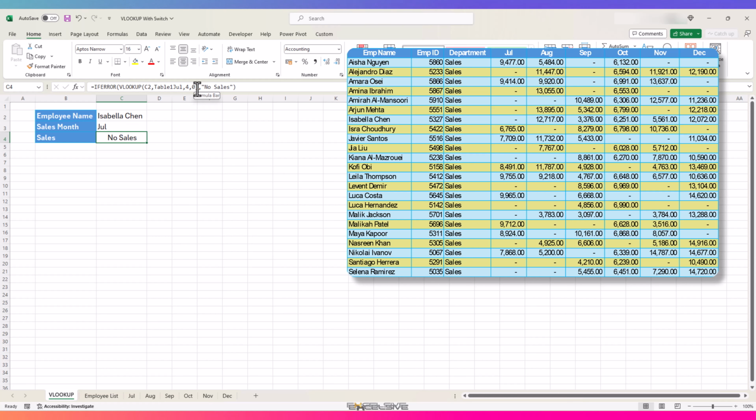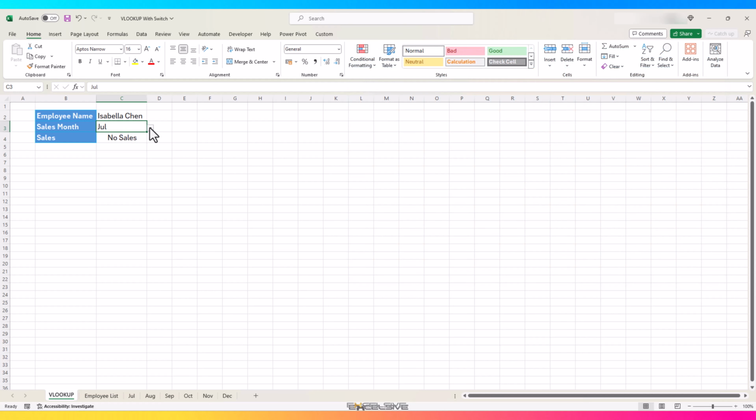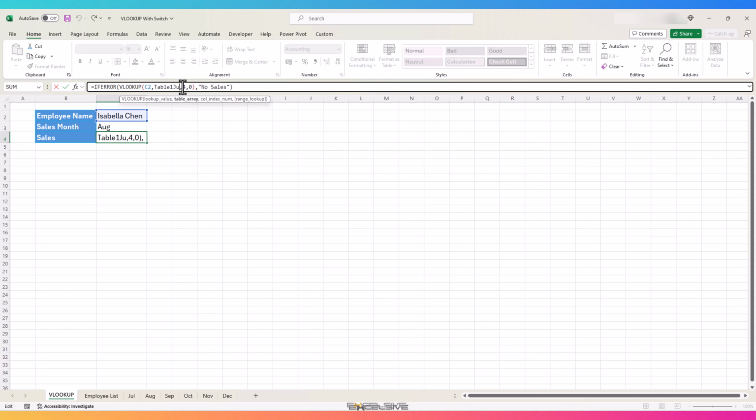That was simple. But what if we want our result to also consider the month from this dropdown? What if we could select the name from here and the month from here and still get our result? Quick answer is we change our month in our VLOOKUP formula. For instance, if we want to look in August, we select our table array argument and change it to table 2 AUG. And that will do the trick, right? Well, it will, but that's not the efficient way to do it.